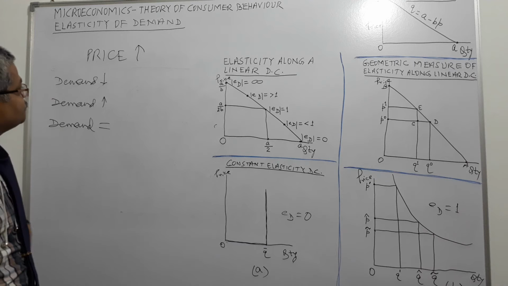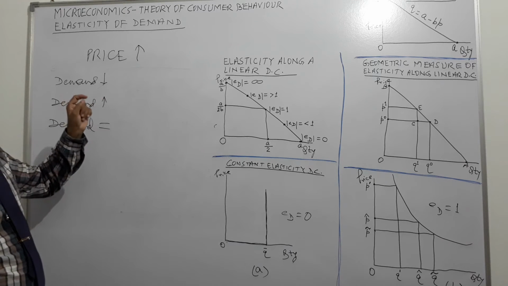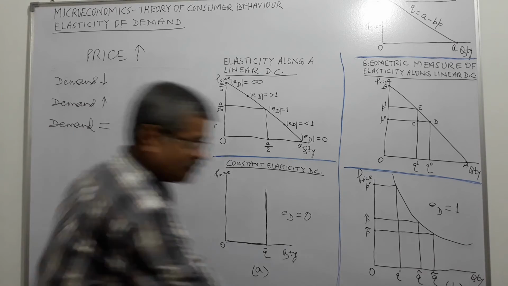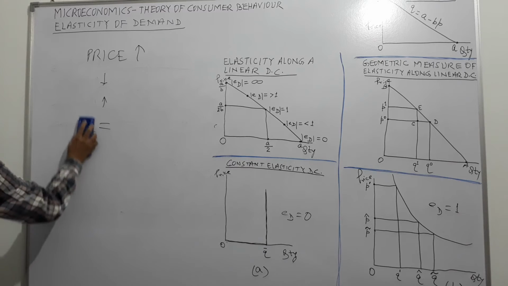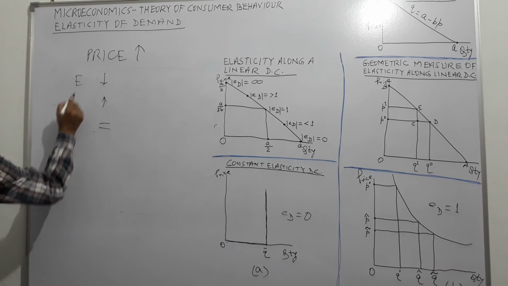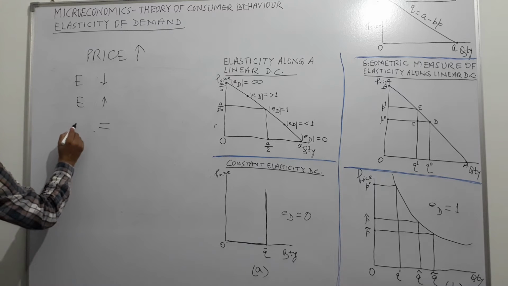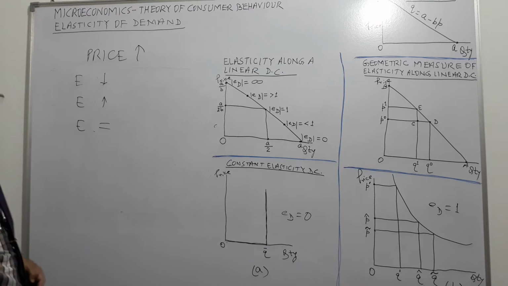How does it happen? In which case, expenditure? We need to write here expenditure. Expenditure goes down, goes up, remains the same.